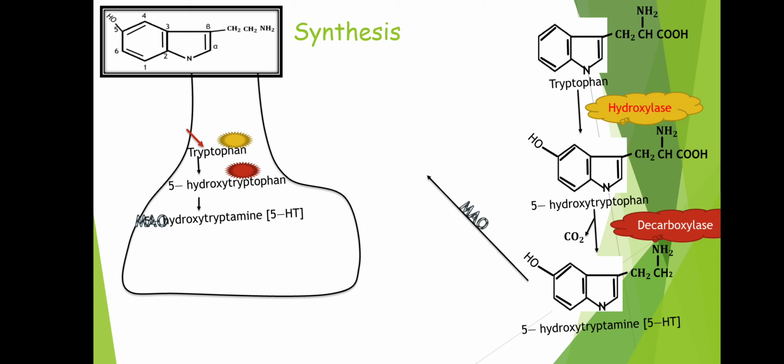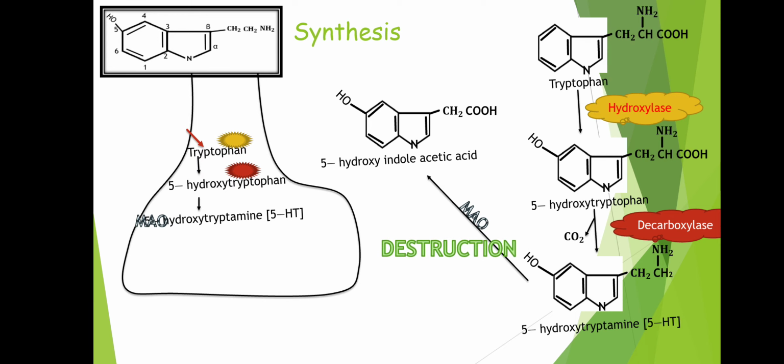So this monoamine oxidase, the name itself says it, will cause oxidation of the monoamine, and it removes the amino group. It destroys the amino group, and because of which this 5-hydroxytryptamine will be converted into a compound, 5-hydroxyindole acetic acid. But we do not want 5-hydroxyindole acetic acid, we want 5-hydroxytryptamine. Okay, so this destruction is mainly done by the enzyme monoamine oxidase.